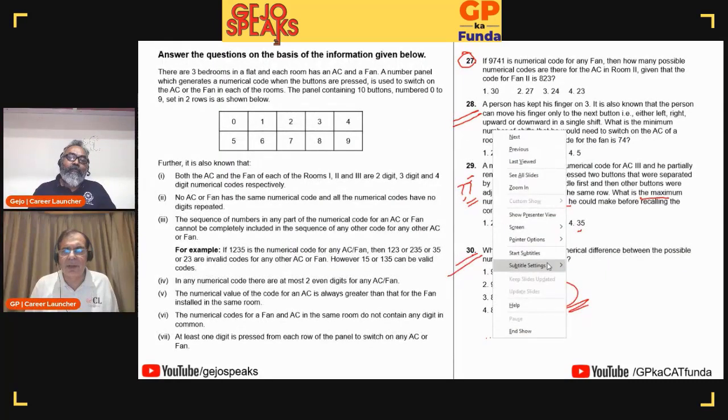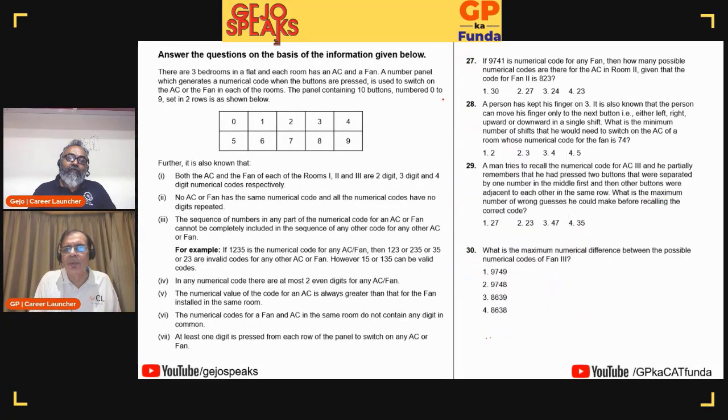So, Jijo, just to add to what you said, in this first set, I will do these two questions, possibly 28 and 30. At the end of the paper, you will do them at the beginning of the paper. That's the only difference. But as far as the paper is concerned, most probably neither of us are going to attempt these two questions. I am definitely not going to attempt 27, the maximum number of long guesses. Even I'm not, but 28 and 30 I'll definitely attempt. Depending on the time available, 27 or 29, I might attempt 29 purely because the choices are not close.